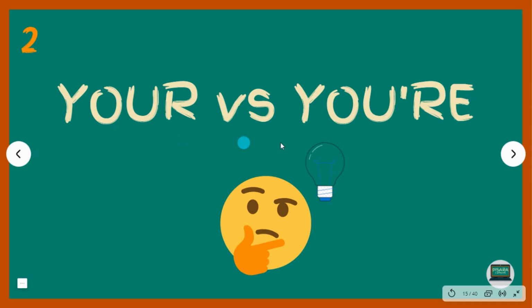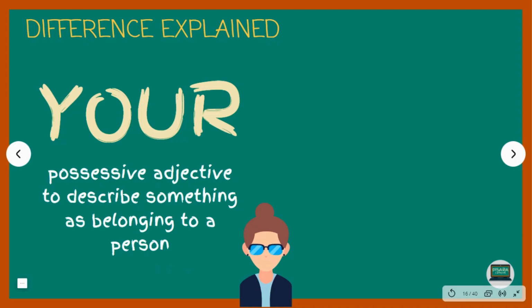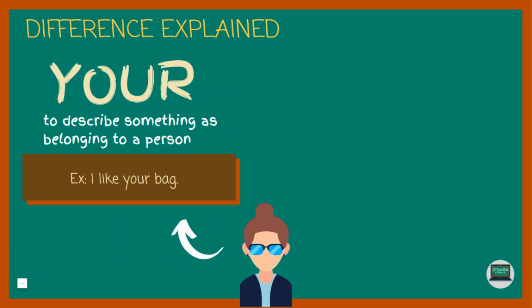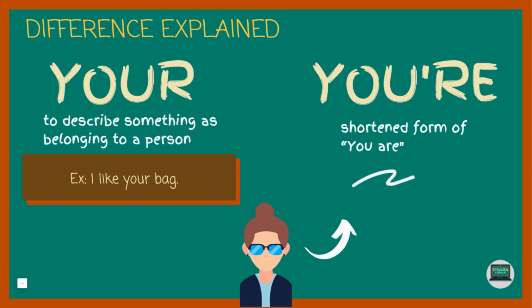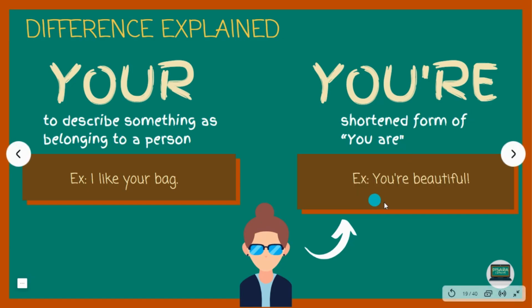All right, now we have your versus you're with an apostrophe. Your is a possessive adjective to describe something as belonging to a person. For example, I like your bag. Meaning the bag that you have, the bag that you own, the bag that you possess. Whereas you're with an apostrophe is just a shortened form of you are. Like you're beautiful. You see the difference now? I like your bag. You're beautiful. This is you are beautiful.